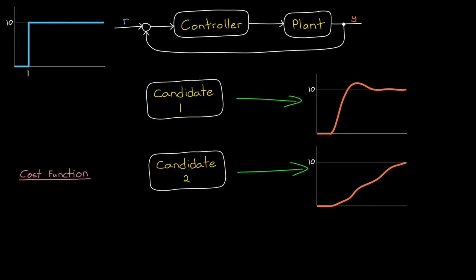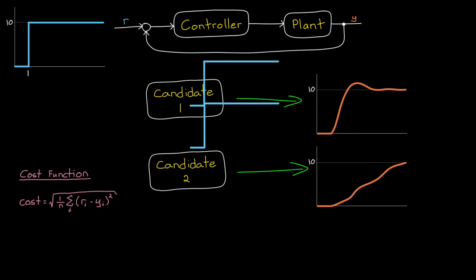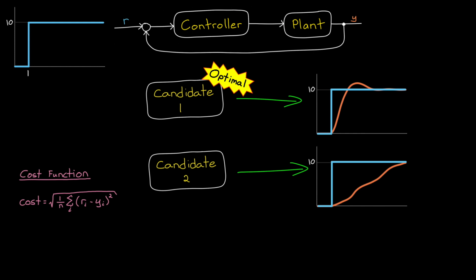And one possible function is the root mean square of the difference between the reference signal and the output signal. Here, we're just trying to minimize the absolute difference between the two, and with this cost function, the upper controller is the most optimal. The system output is a closer match to the desired reference. However, with a different cost function, the second system may be more optimal.